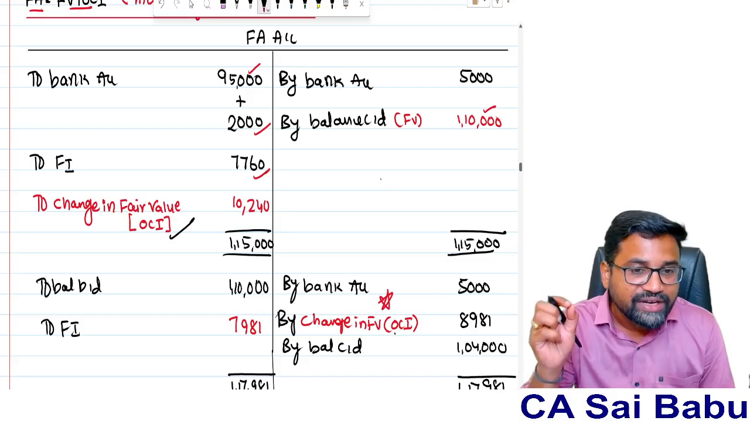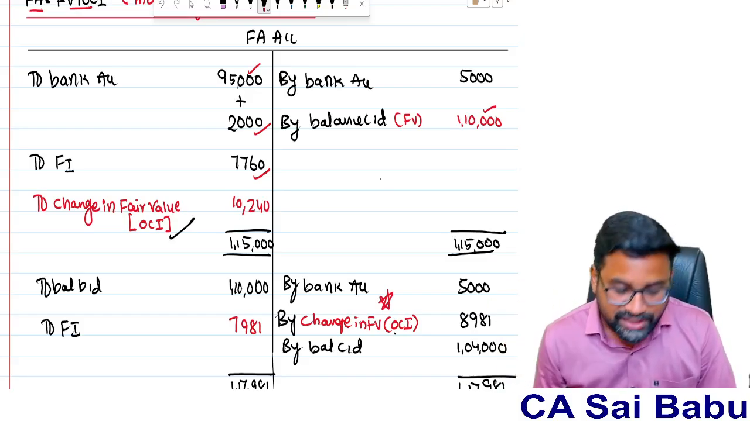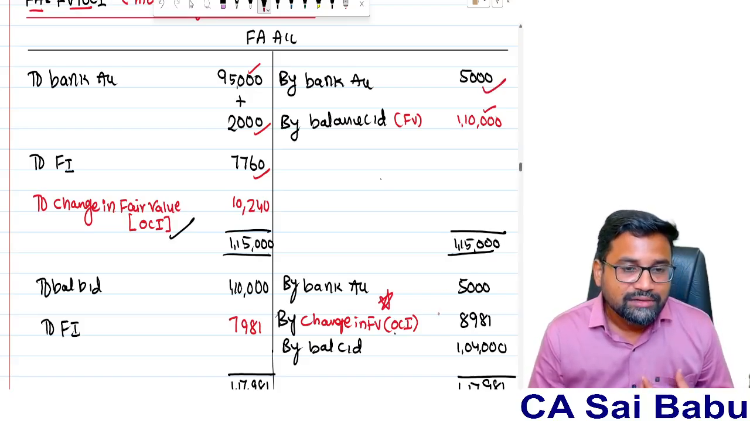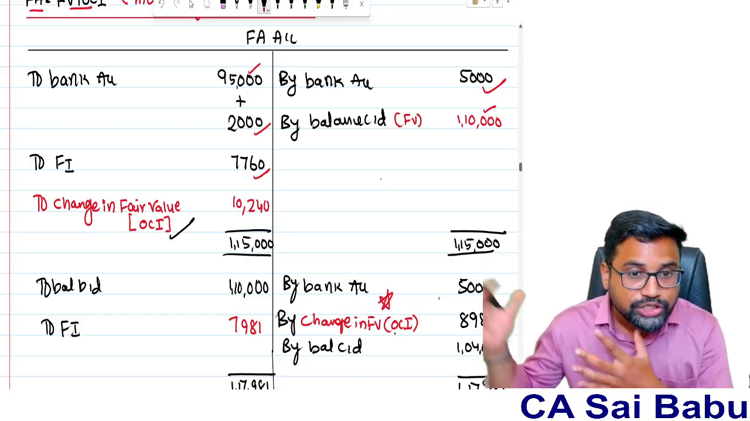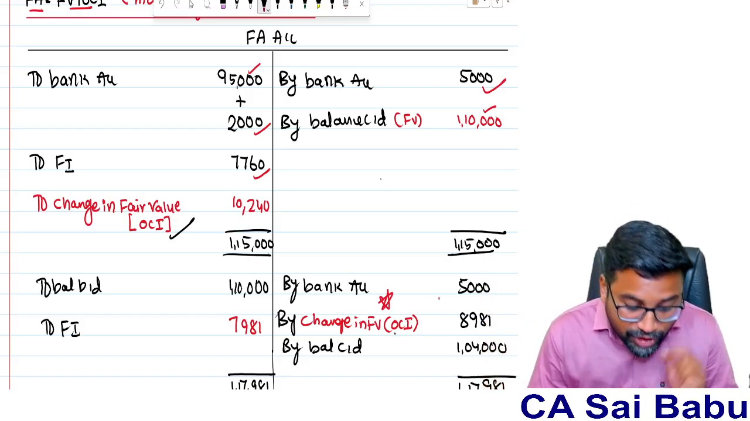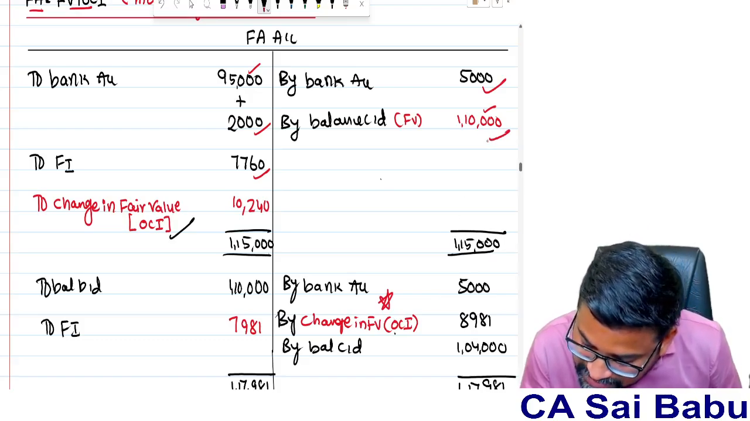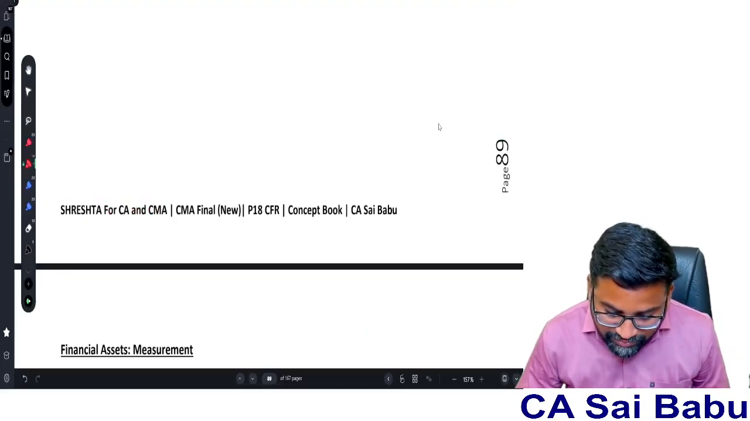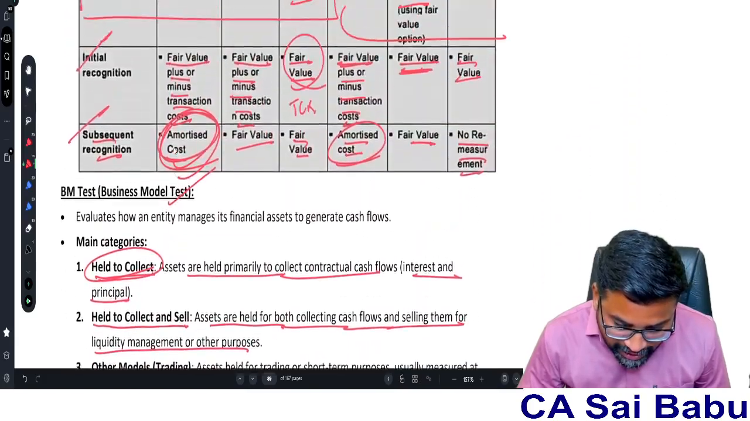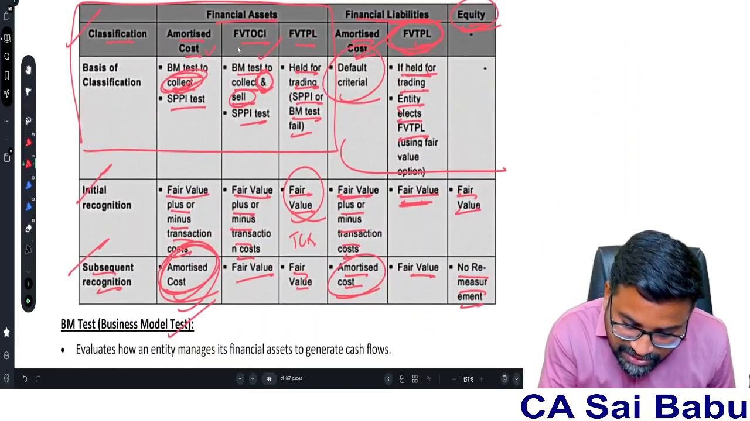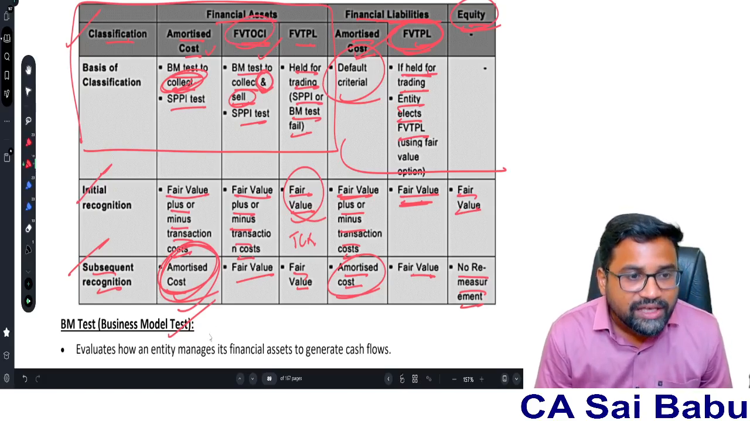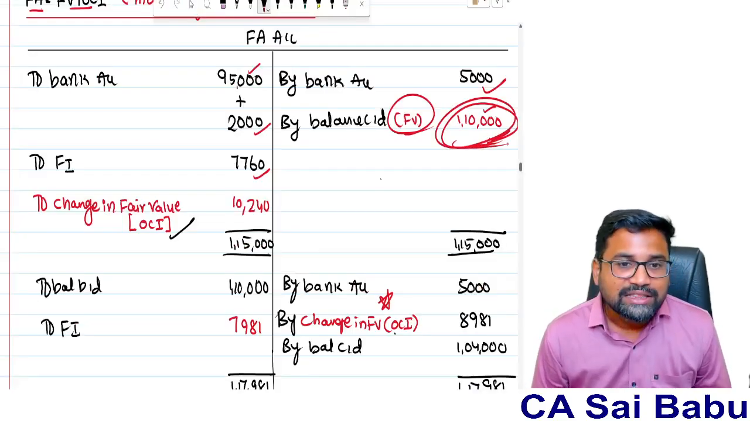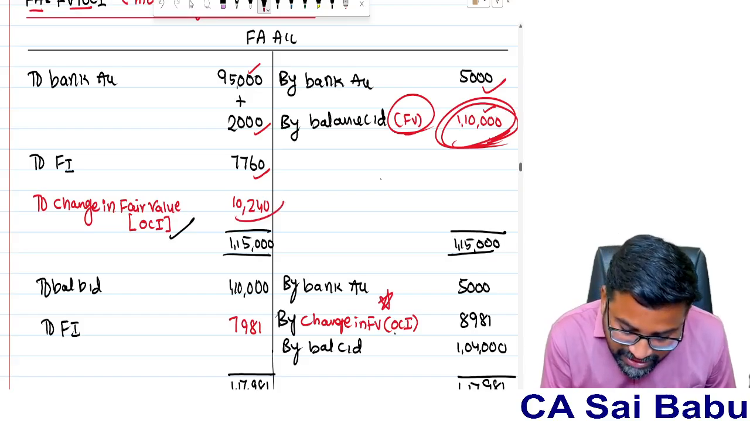So even in the FVT OCI model, I need to use effective interest rate to calculate the finance income. And this is the interest I am going to get from the issuer of the bond. So 5,000. Now the important thing is my closing balance is 1,01,000. Sir, what is this? This is fair value. They will give it in the question, because in this table I told you, in case of a financial asset classified under FVT OCI, the subsequent measurement value is fair value. So fair value is 1,10,000. So the difference is 10,240.